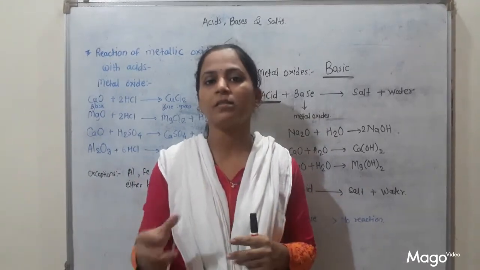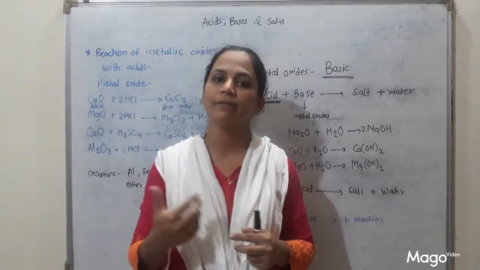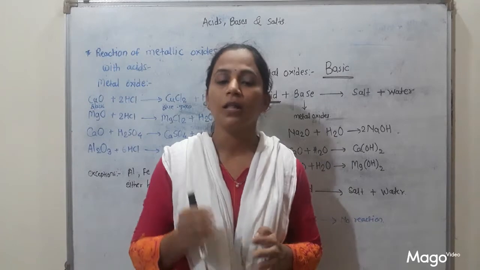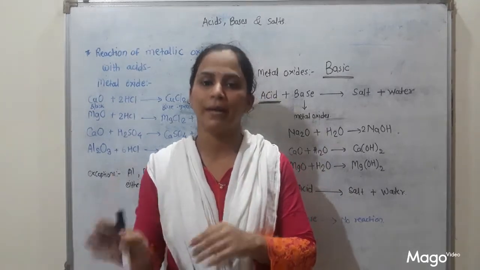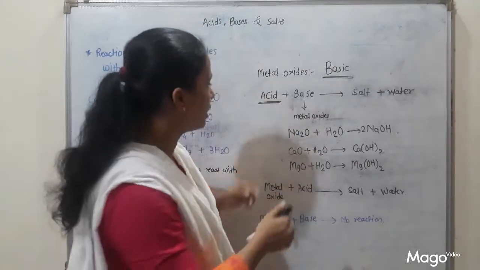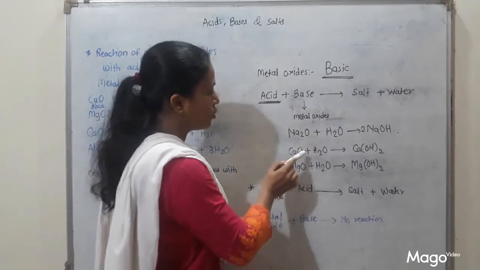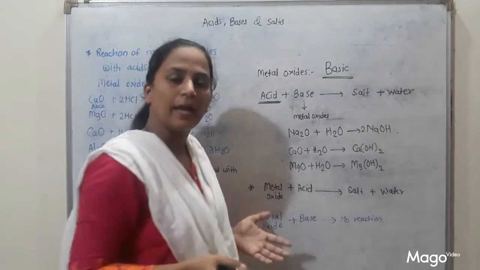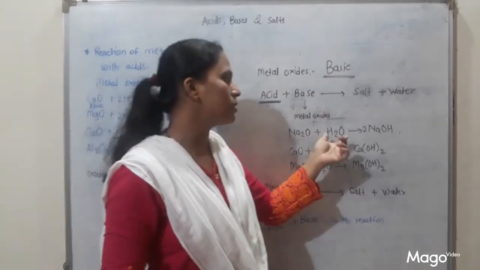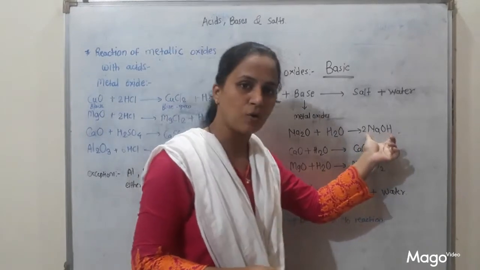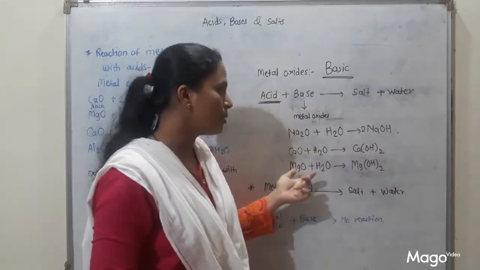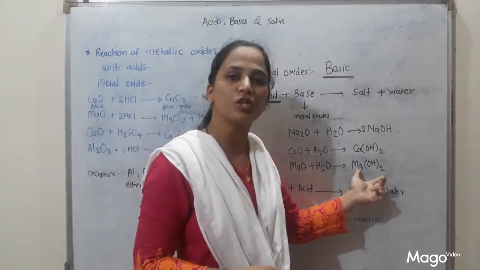There are different ways of reacting these metal oxides with water, but those metal oxides which can dissolve in water form the respective basic solutions, alkalis. So here you can see sodium oxide, calcium oxide, magnesium oxide, they can easily dissolve in water. What happens when sodium oxide dissolves in water? It forms sodium hydroxide. Calcium oxide forms calcium hydroxide, and magnesium oxide forms magnesium hydroxide.